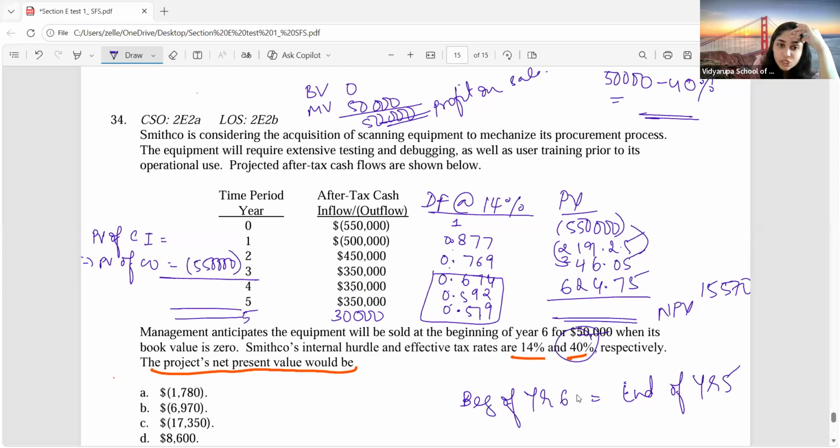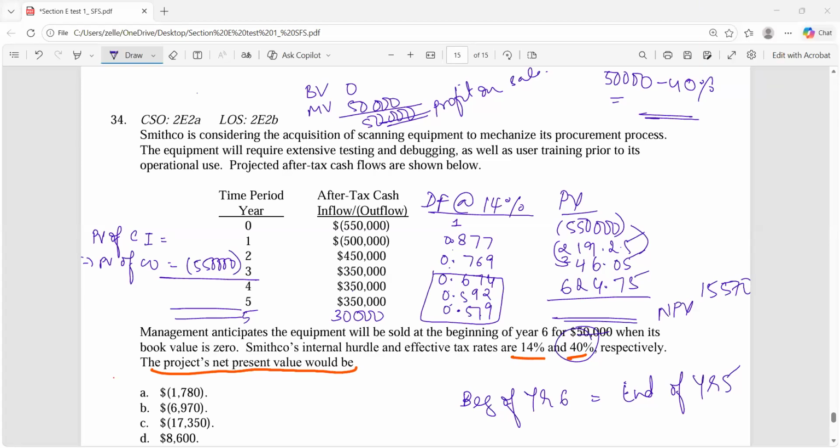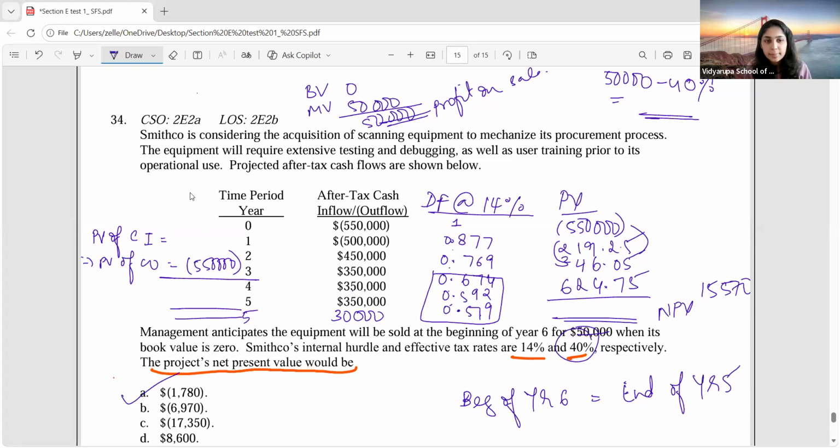Did you take into consideration that 30,000 in the last year? Yes, ma'am. Yeah, so when you take that, you'll get NPV of how much? 157.1780, is it? Yes, ma'am. So you all did it properly, no? Yes, ma'am. I think here there was a mistake.